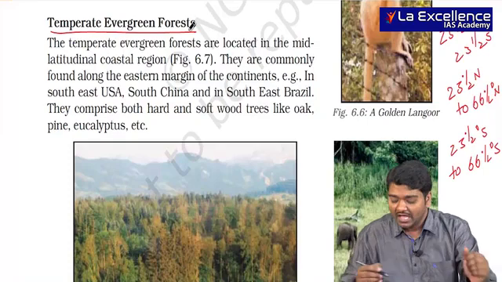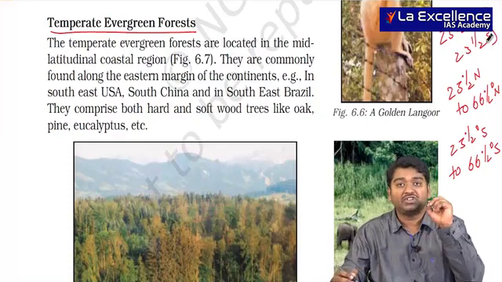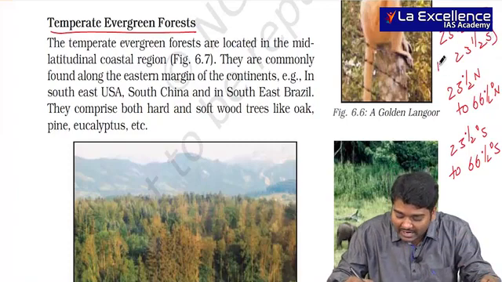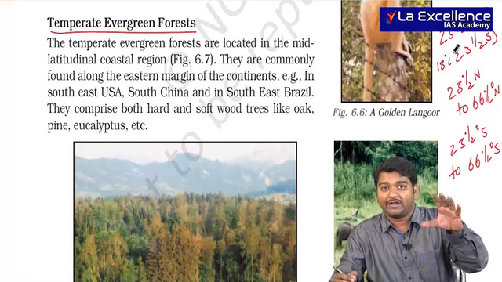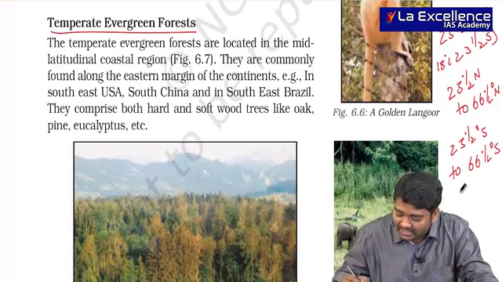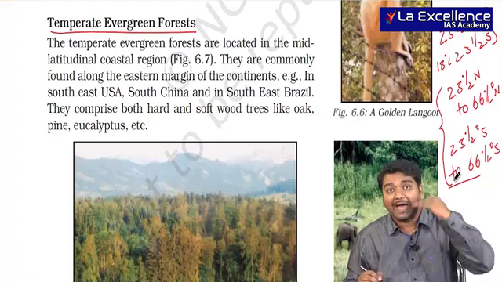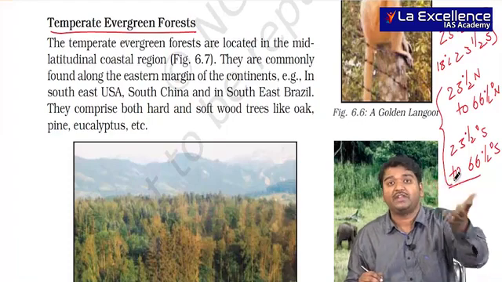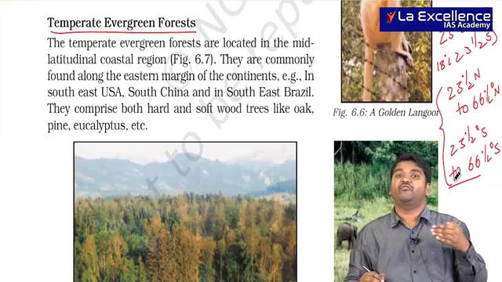The difference is, in tropical region, temperature usually never goes below 18 degrees Celsius. Even in winters, temperature will be on an average 18 degrees. But in temperate region, we usually see that the maximum temperature is 18 degrees Celsius. Usually in winters temperature goes very low.